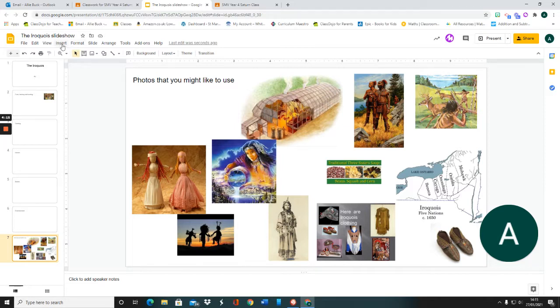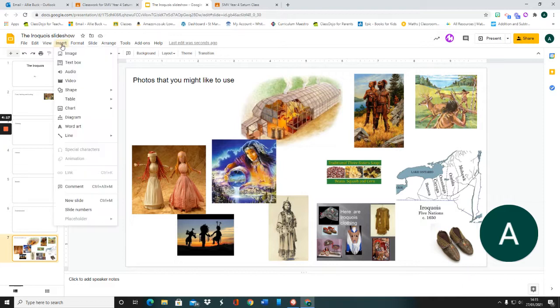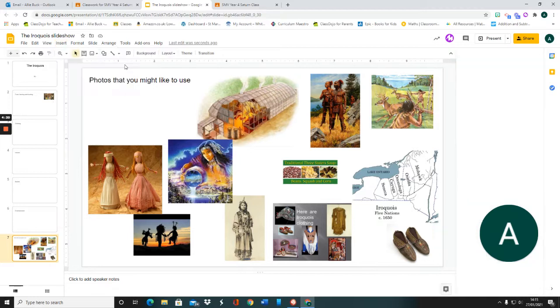There are other ways. We've done this way in class and you did this way. Some of you may have looked at this way before back in week 1. You can click insert and you can put image and it will come up with search the web. Now, searching the web for pictures about the Iroquois, it's not as easy as it sounds.